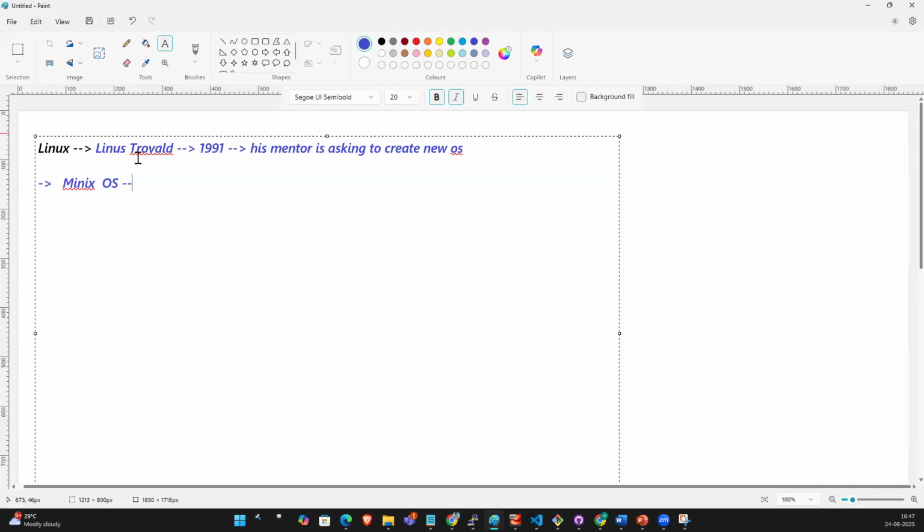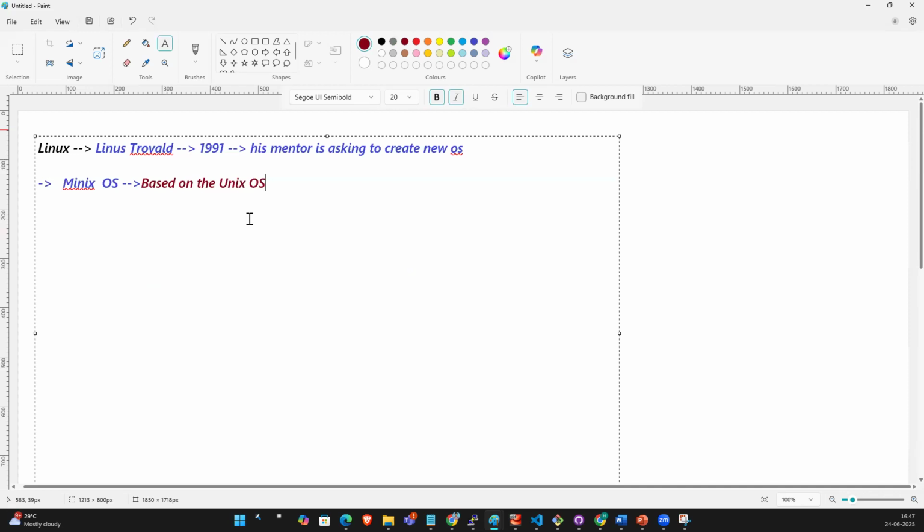Minix OS was created based on the Unix OS, right?